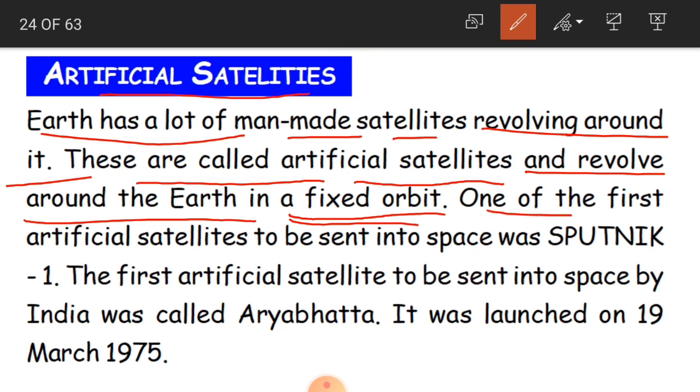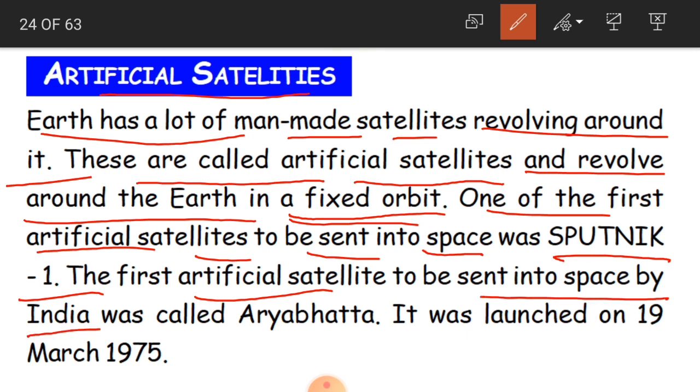One of the first artificial satellites to be sent into space was Sputnik 1. The first artificial satellite sent into space was Sputnik 1. And the first artificial satellite to be sent into space by India was called Aryabhatta.